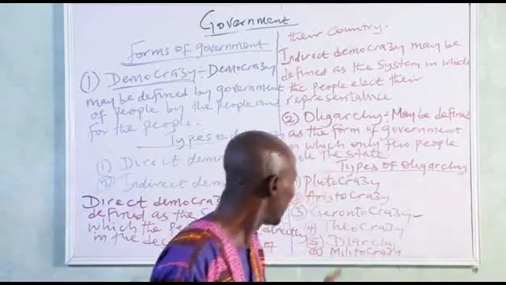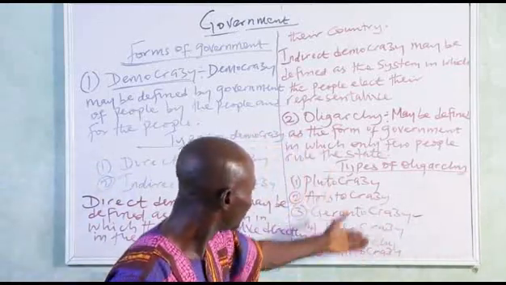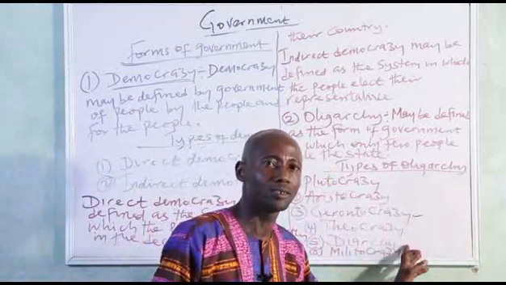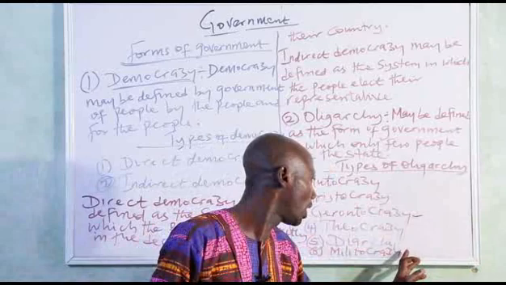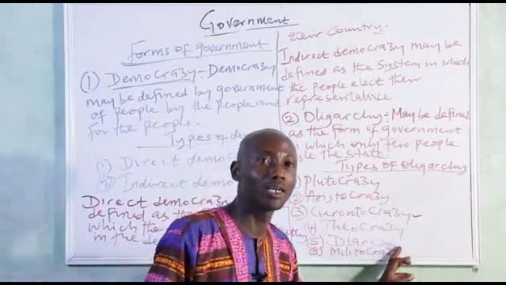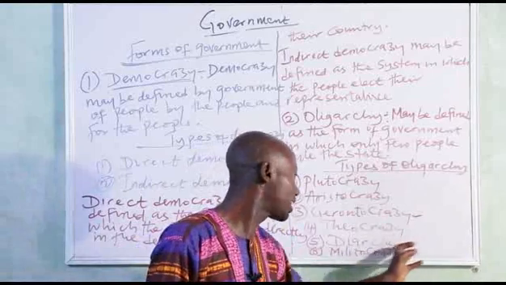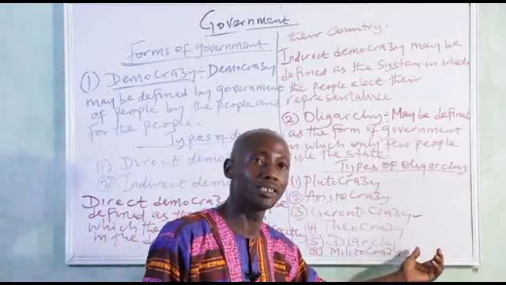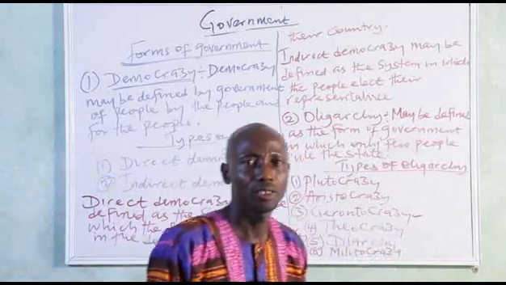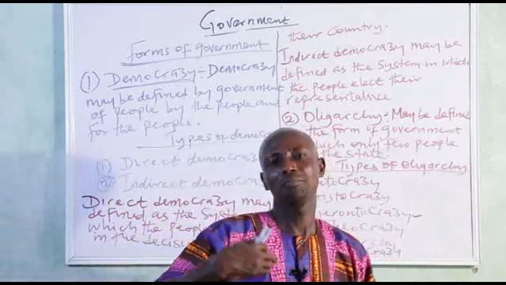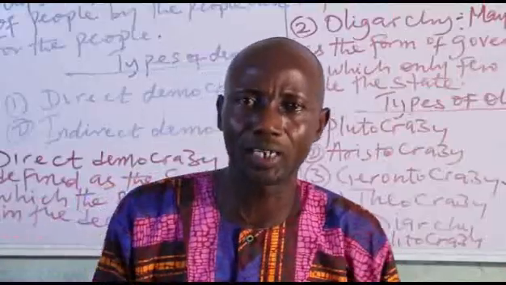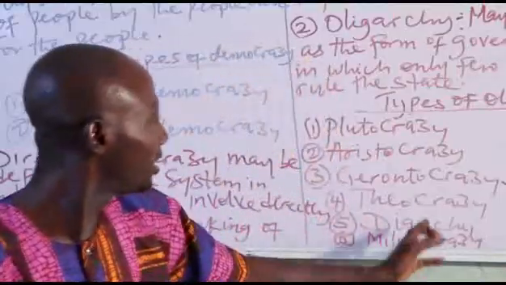Then diarchy. Nigeria practiced this system between 1991 and 1993 during the rulership of General Ibrahim Badamasi Babangida. We practiced that system of the hierarchical form of government in Nigeria here. It is a form of government in which both civilian government and military government rule at the same time. It is known as what? Diarchy.